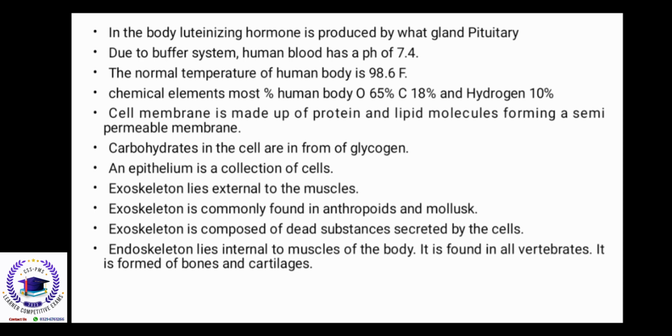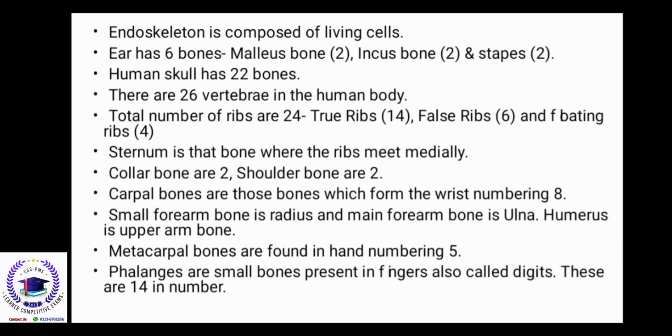Endoskeleton lies internal to the muscles of the body and is found in all vertebrates. It is formed of bones and cartilage. Endoskeleton is composed of living cells. Ear has 6 bones: malleus 2, incus 2, and stapes 2. Human skull has 22 bones.